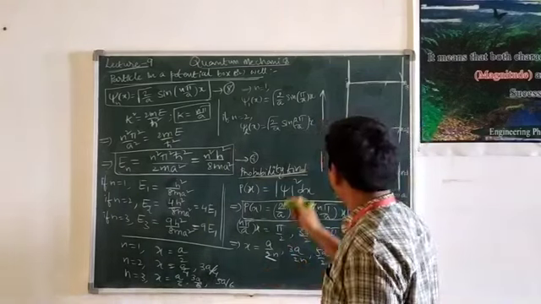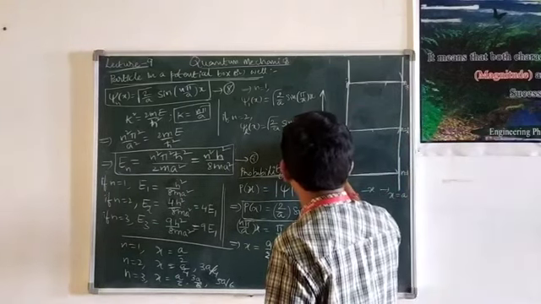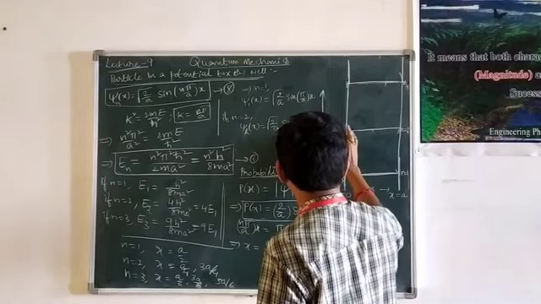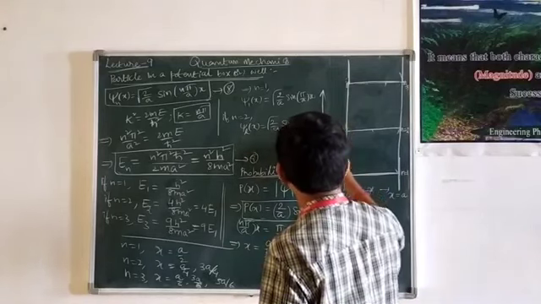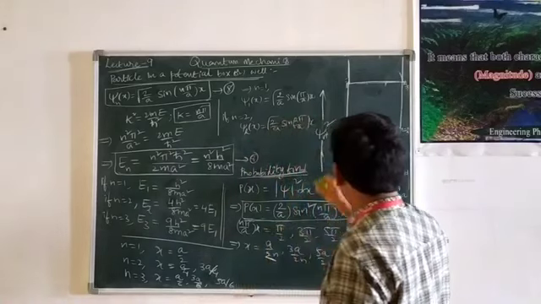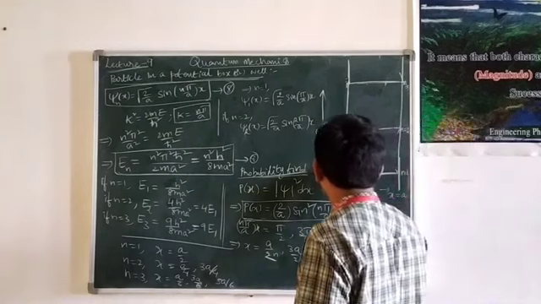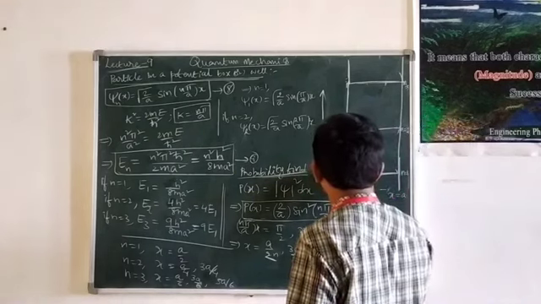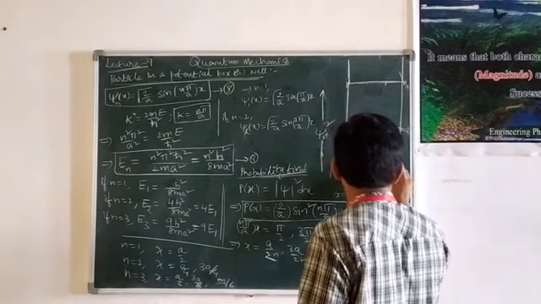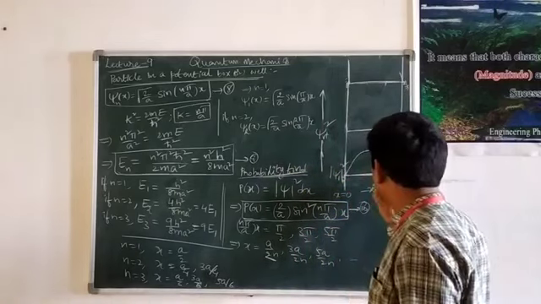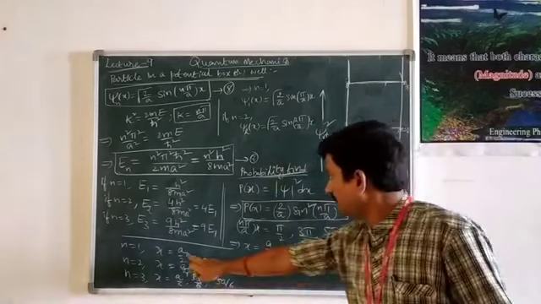Now, let us look at the diagram. That is psi n of x whole square, or simply psi square n of x. Now, if n is equal to 1, then modulus of psi 1 square, the probability of finding the particle, is maximum at this particular point, that is x equal to a by 2.